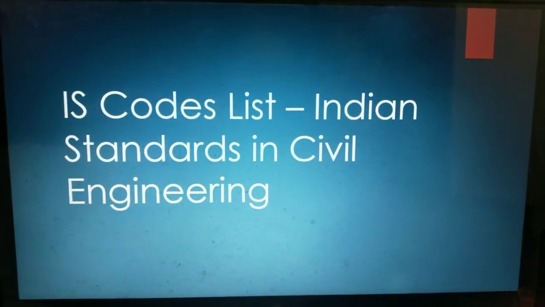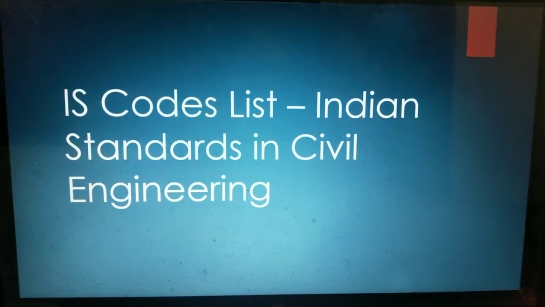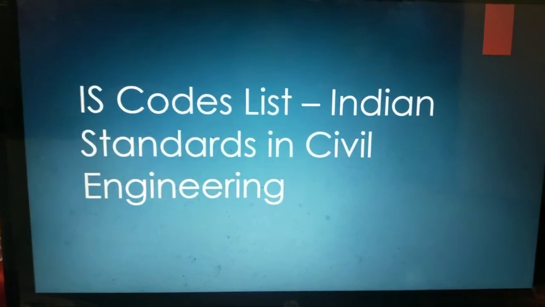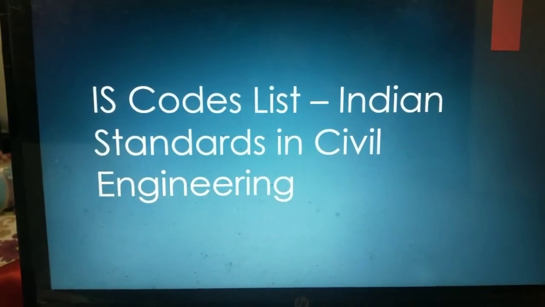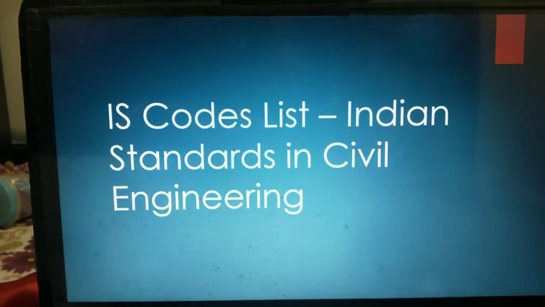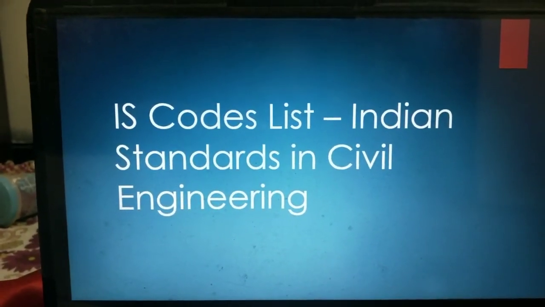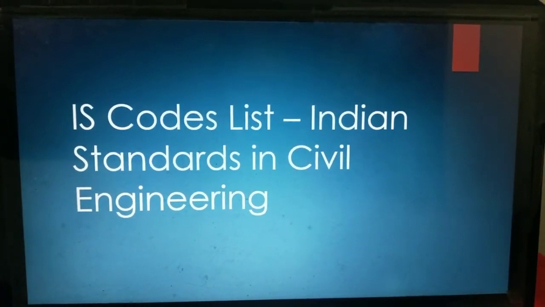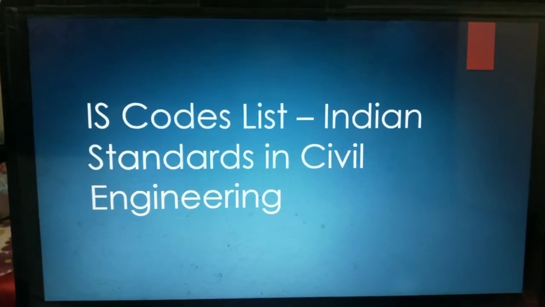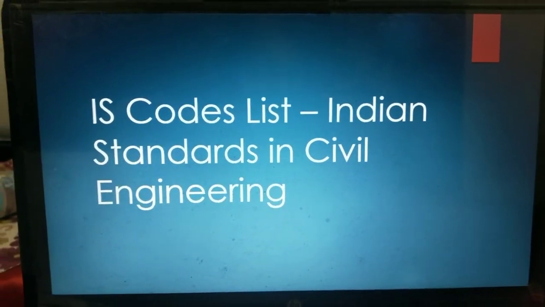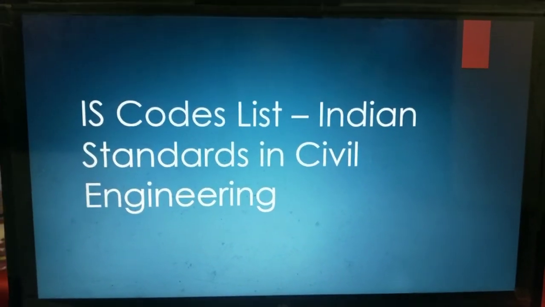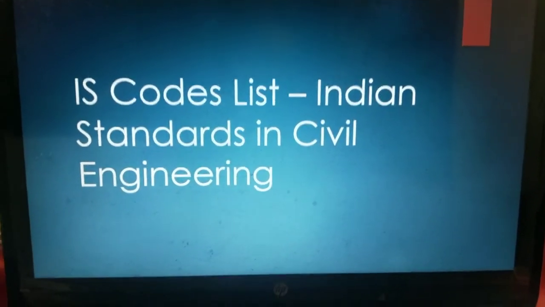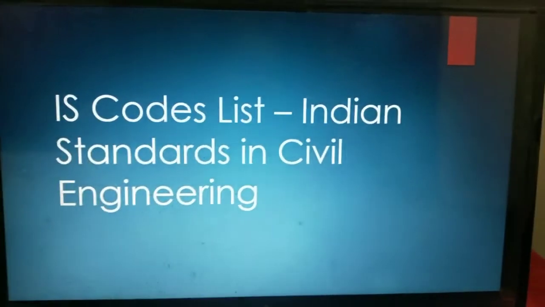Now, what is IS code? That is Indian Standards in Civil Engineering. That are some standards which are followed in civil engineering work. It means that whatever the work is going on at site, whatever it may be, is going to be done according to the IS codes. Whether it is the execution part, the planning part, the billing part, or the quality part, all these works are done according to the IS codes. So let's start and get to know what different IS codes we follow.